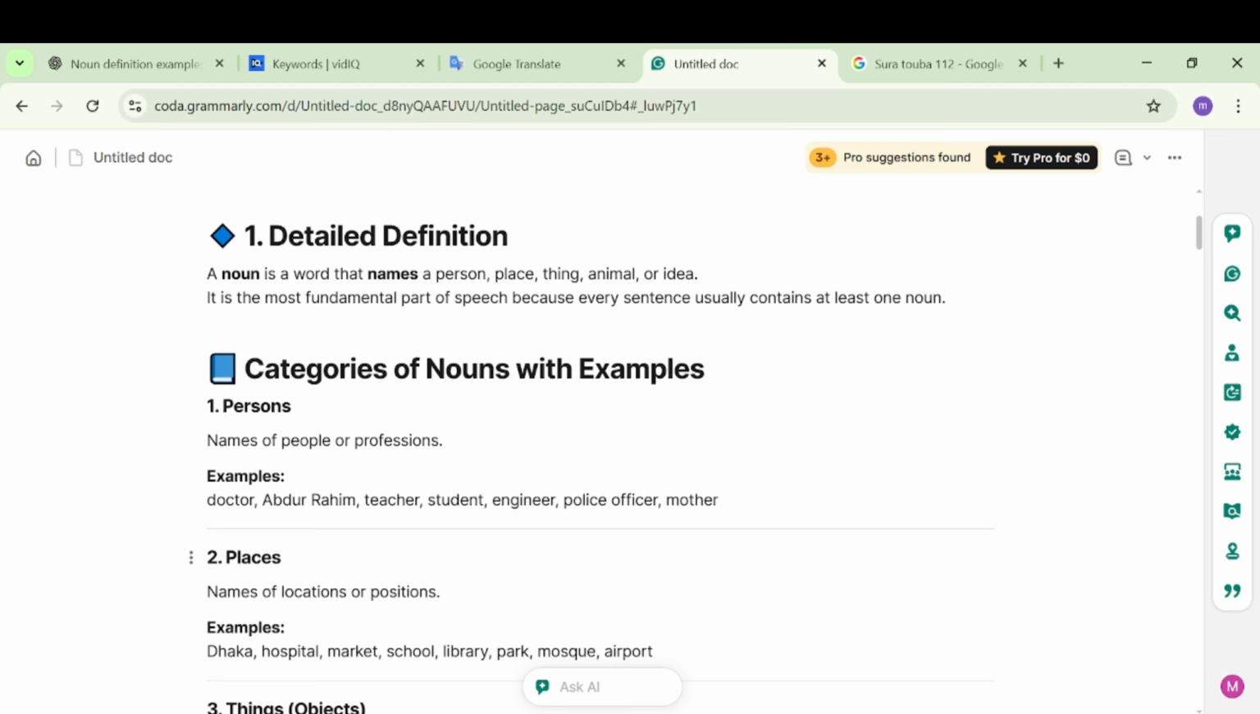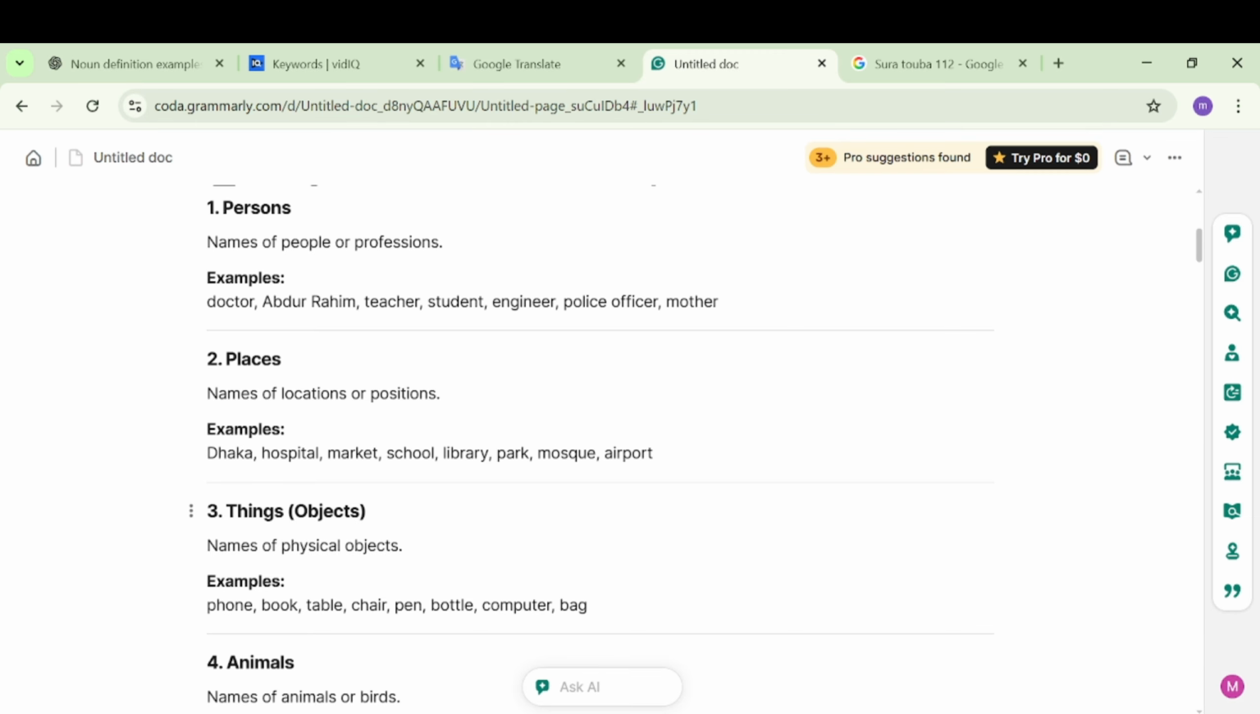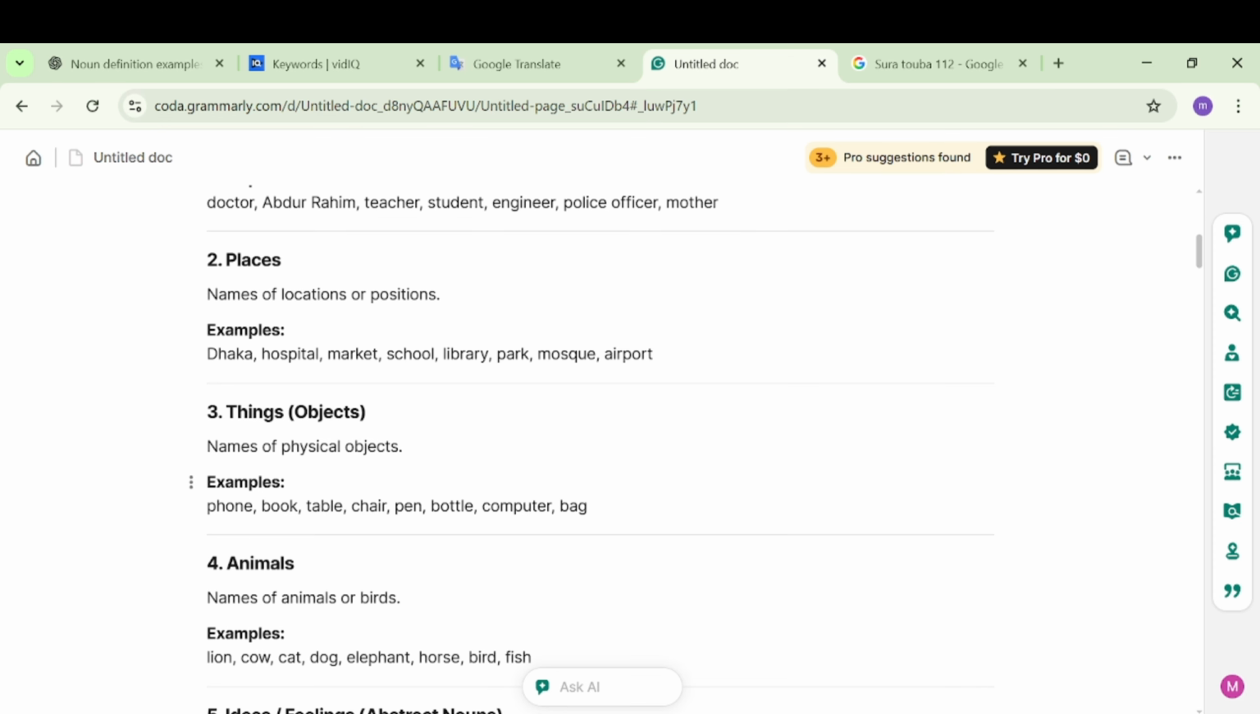So the name of people or professions can be a noun, like Dr. Abdul Rahim, teacher, student, engineer, police officer, mother are all nouns. Abdul Rahim is the name of a person, student or teacher is the name of a profession. Then places or positions can be nouns, like Dhaka, hospital, market, school, library, park, Moscow, airport are all nouns.